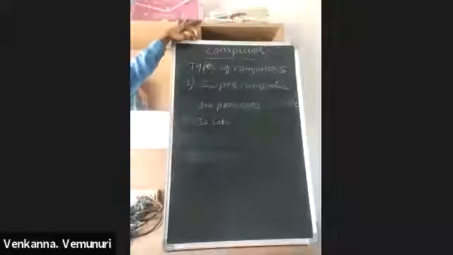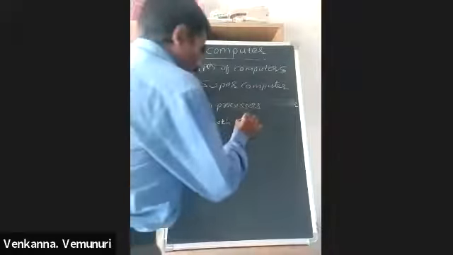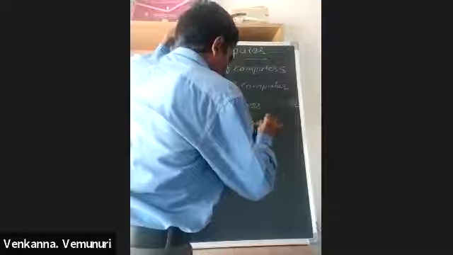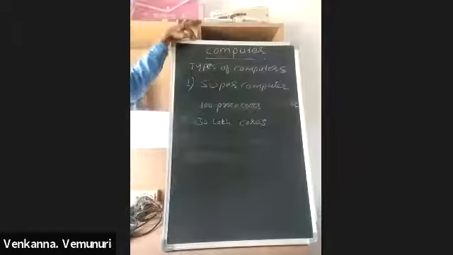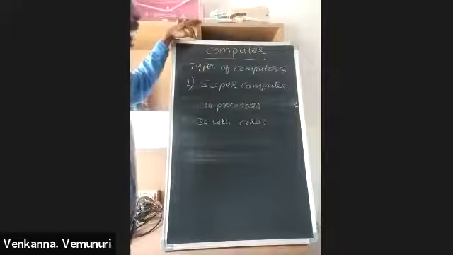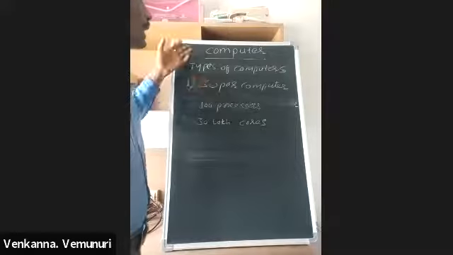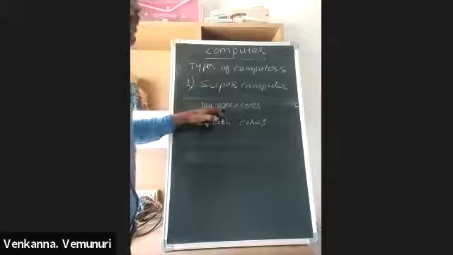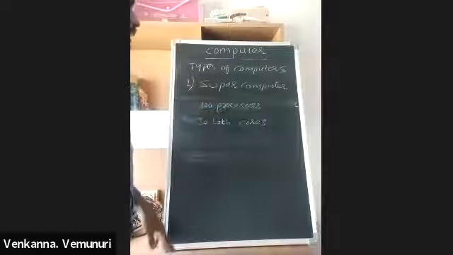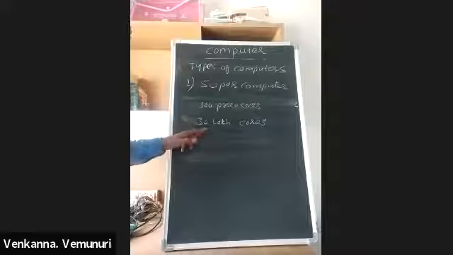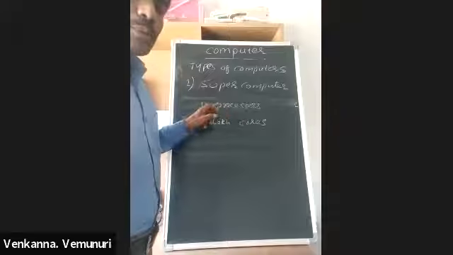Generally here I am saying 30 lakh cores. Core is nothing but one processor. In older days, supercomputers used more than 100 processors, but at present they are using above 30 lakh. One core equals one processor.